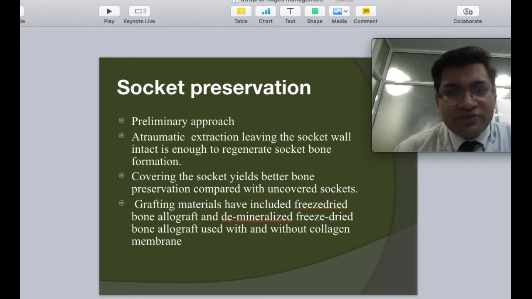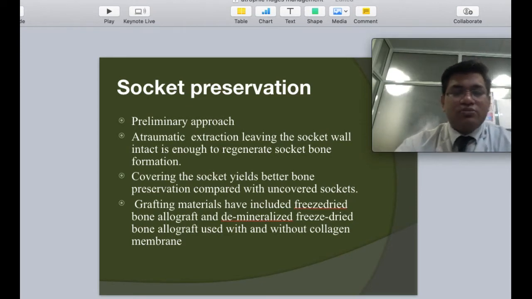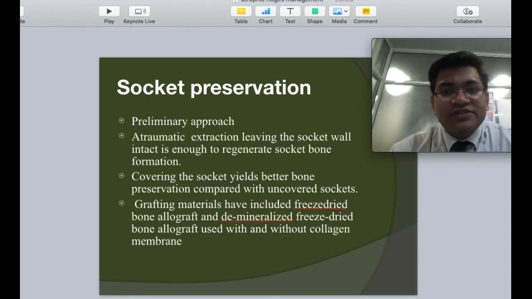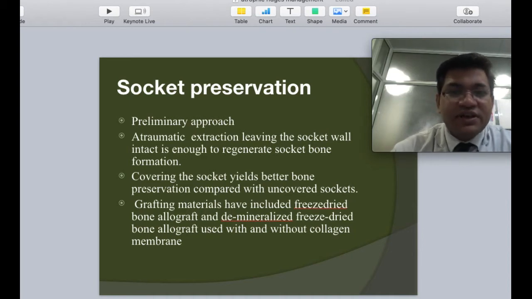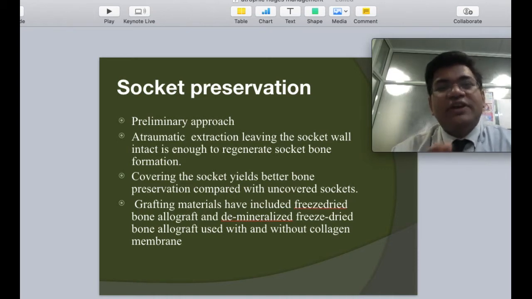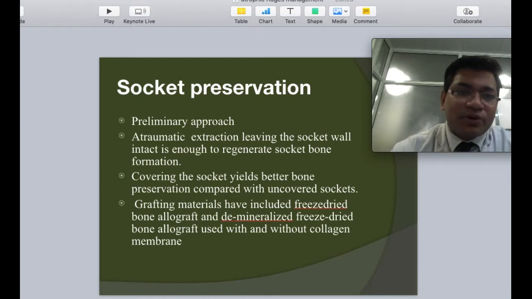Prevention is always better than cure. So I urge everybody to focus so much upon the extractions, especially with regards to any patient for whom you have prosthetic rehabilitation in mind, be it of any kind. It could be an implant supported prosthesis, it could be a removable prosthesis.